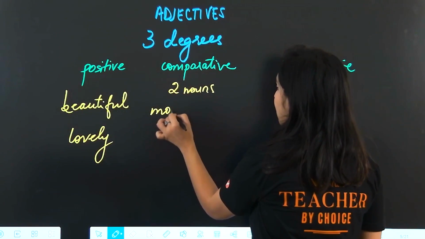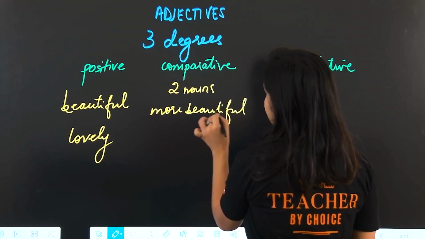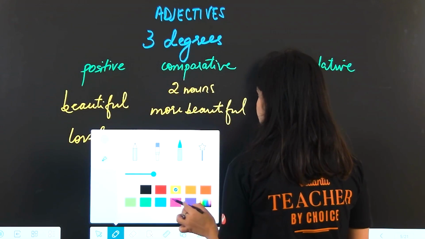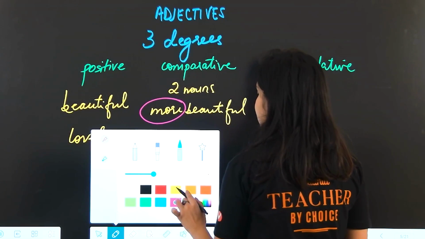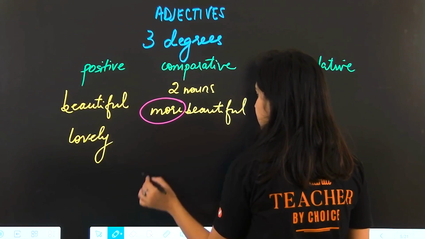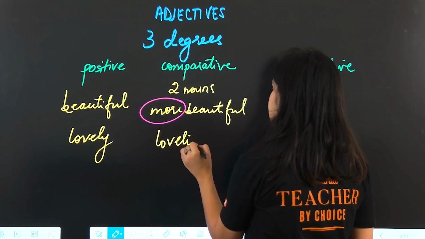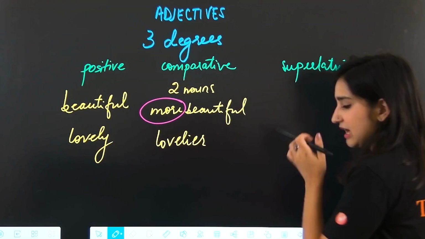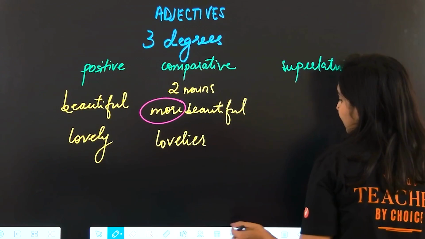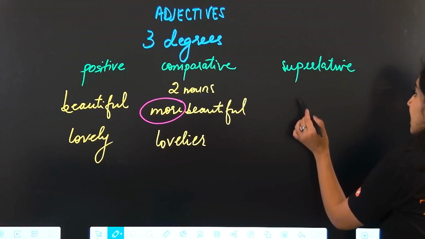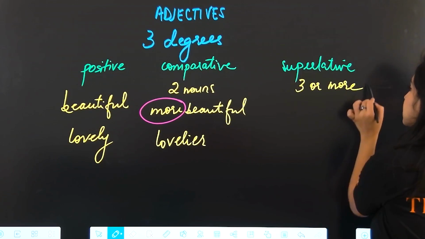So we can say more beautiful. In case of longer words, we add the word, hope you remember this, we add the word more. Okay. But if it's a one syllable word or a shorter word, lovelier. Okay. More beautiful, lovelier. And then we have the superlative degree where we compare three or more nouns.